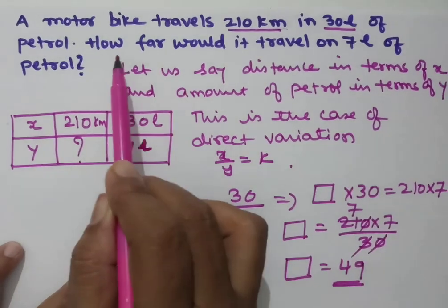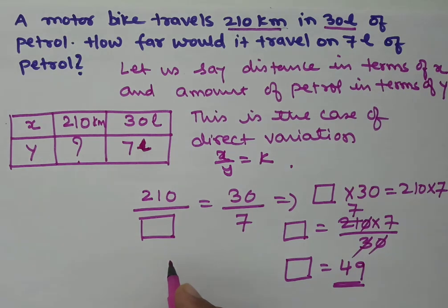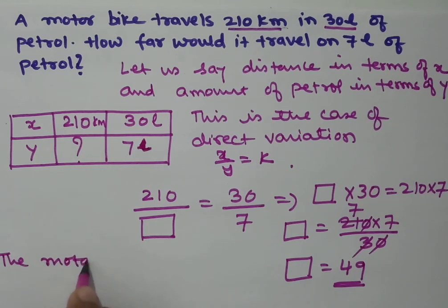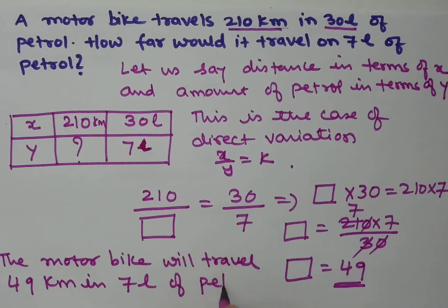What was the number we were calculating here? We were calculating how far would it travel. That means we were calculating the distance. Therefore, the motorbike will travel 49 kilometers in 7 liters of petrol.